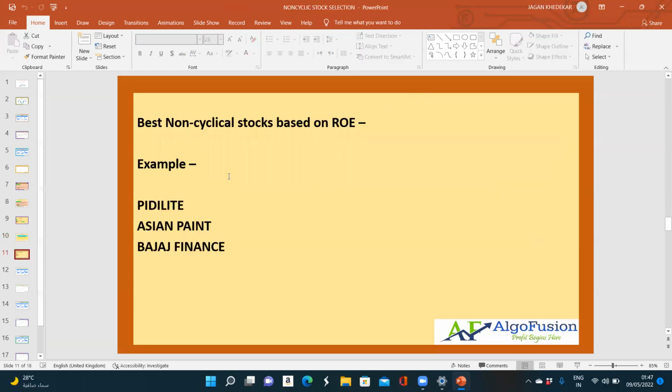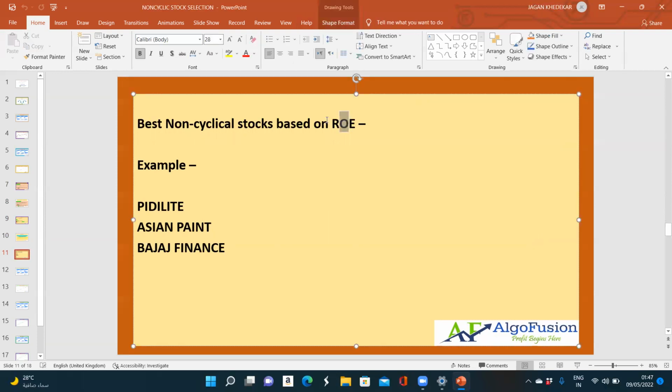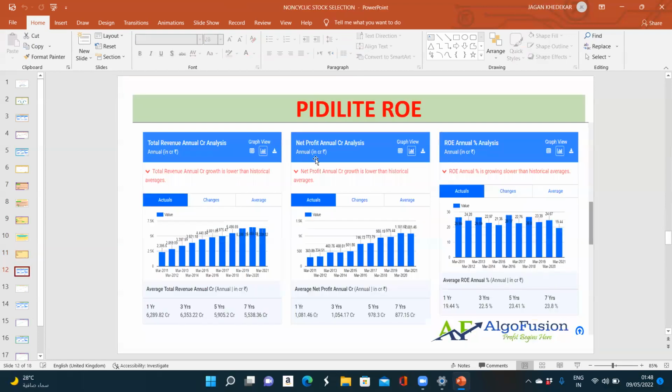Let us take some examples of non-cyclical stocks based on ROE. Your opinion may differ from mine, but based on the ROE, I am taking these three stocks as examples. Again, there is no recommendation for buying or anything like that. I am just explaining this for learning purposes. We will see Pidilite first. So this is Pidilite.